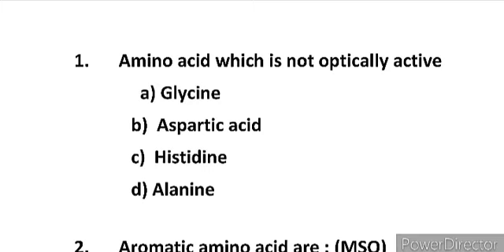But in the case of glycine, the formula is NH2CH2COOH. That means there are 2 H on the center atom. That means it does not have a chiral center, so it is not optically active. So the right answer is option A, that is glycine.